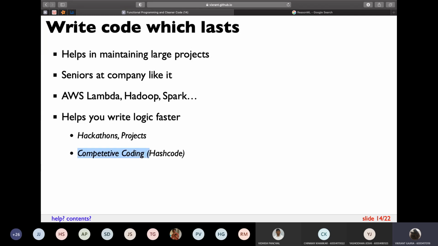And it is also definitely helpful in competitive coding. I received some questions about competitive coding in the sheet. Let's say you're in a team of 3 people: one person can write the input, one person can write the output, one person can write the logic for solving the problem. So you can easily divide the code. If the input is a string, I convert it into a list of integers. The person who wants to manipulate the list of integers can convert it from a list of integers to an integer. And the person who wants to output the result can convert the integer to a string. So this is called a pipeline.